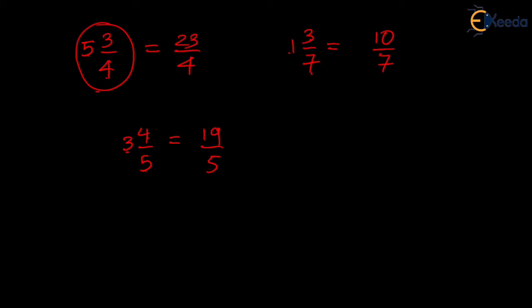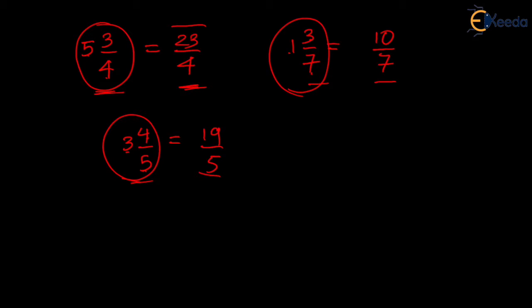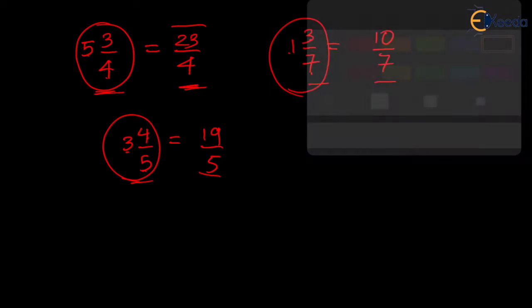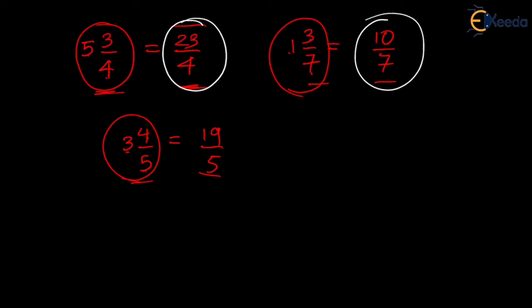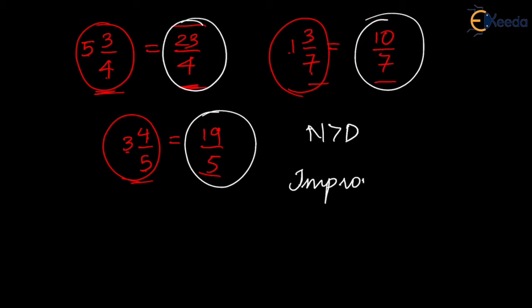Now if you observe, each and every mixed fraction can be written in a fraction form. And what is this fraction form? If we observe, in all these fractions the numerator is greater than the denominator. All of these fractions are improper fractions.